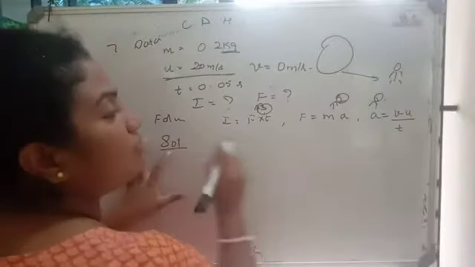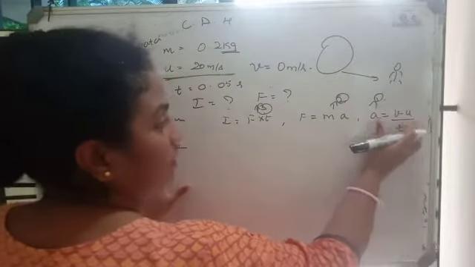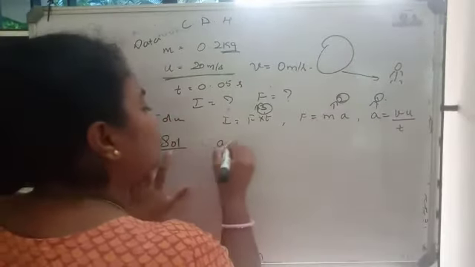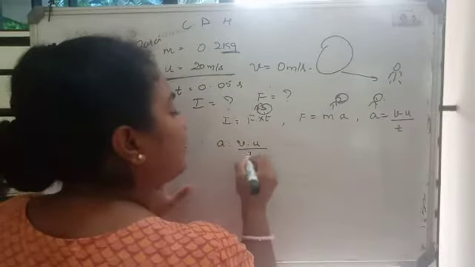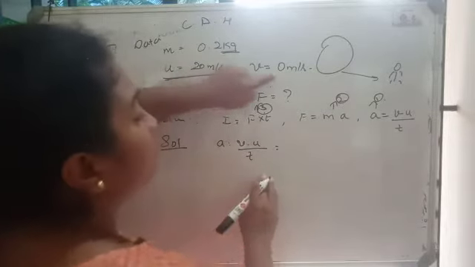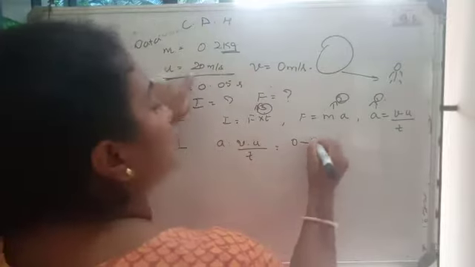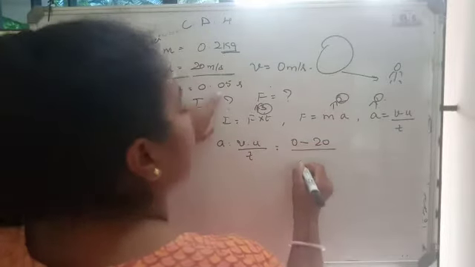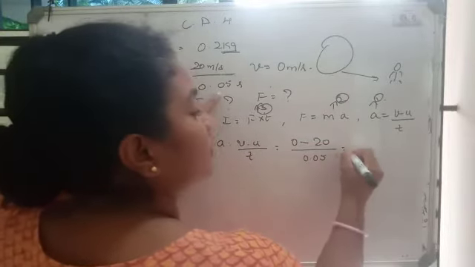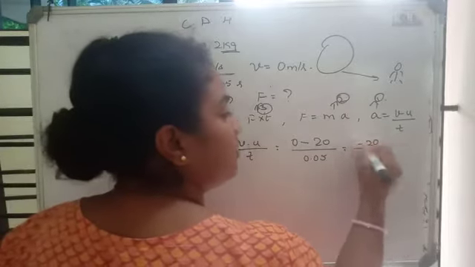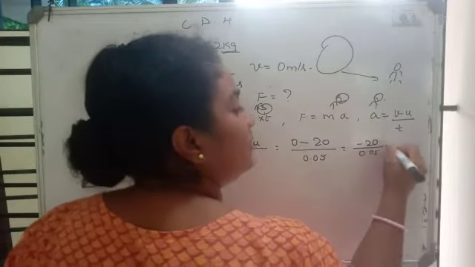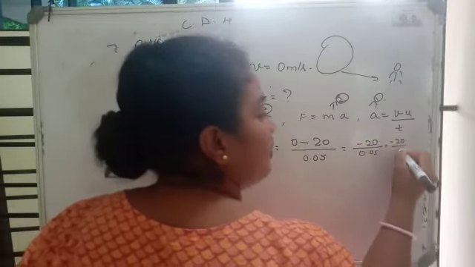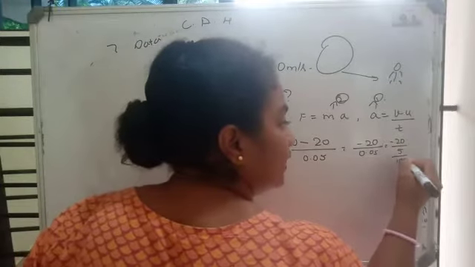Okay. So let us start the solution section. First, which formula to use? To use this one. a is equal to v minus u divided by t. What is the value of v? That is 0, minus u, that is 20, divided by t, that is 0.05. So it is minus 20 divided by 0.05, which can be written as minus 20 divided by 5 by 100, right?